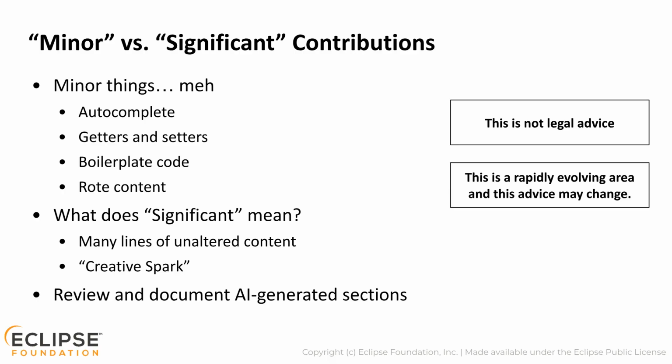Where is the line? At what point does generated content switch from minor to significant? The short answer is that we don't know. This is a continuously evolving space, and the line between minor and significant is fuzzy. There is a notion of de minimis in law. Essentially, the law does not concern itself with trifling matters. Nobody cares that you used an AI to generate some support functions, to add a word, or build some scaffolding or boilerplate content. We acknowledge that this is hard.